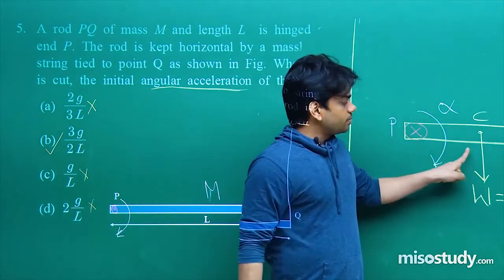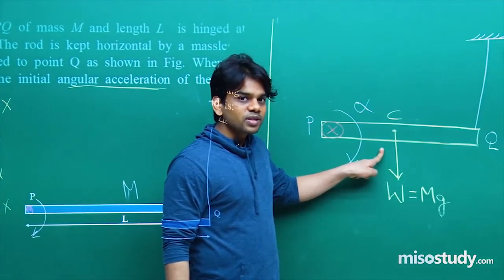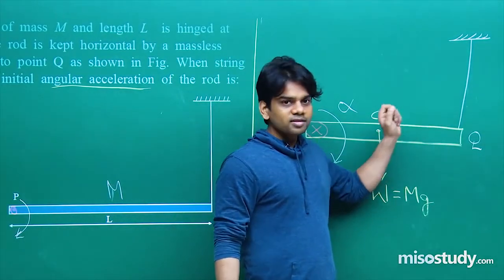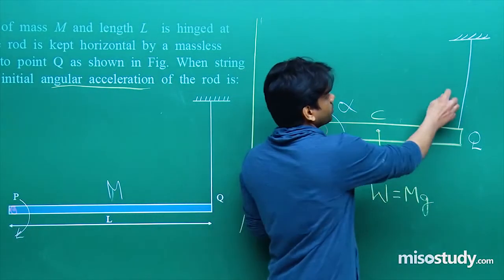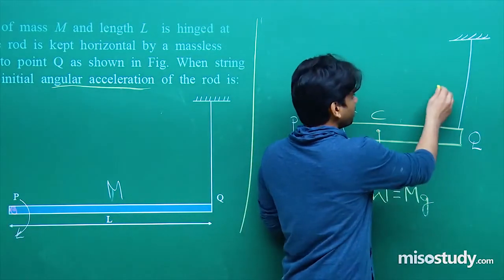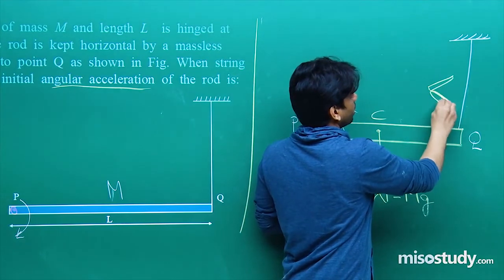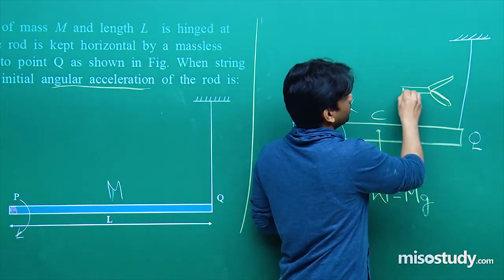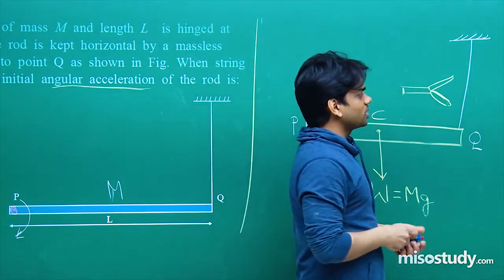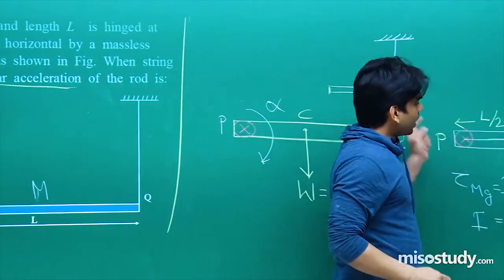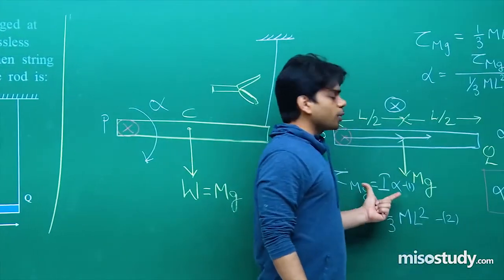See this diagram. This was the force that was acting, so tension will be created here in the string as you cut it. If we take a scissor and cut it, we will have it in this way. If we go and cut it, this will be the second figure that will be reached, and then we will have that torque of mg will be equal to I into alpha.